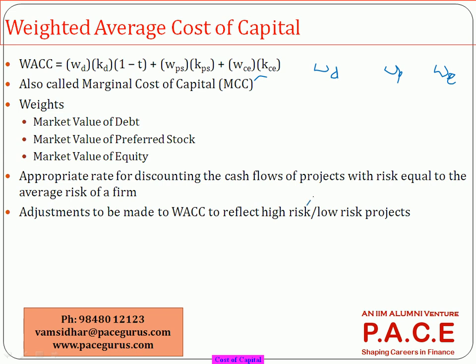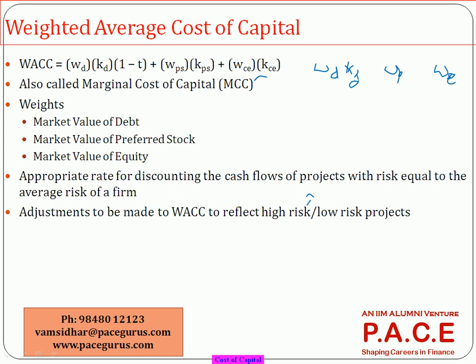Each of them has a cost. What is my interest rate? That is my cost of debt. We'll talk about how we determine it. My interest costs contribute to the cost of debt. What preference dividend I have to pay comes in the form of the cost of preference shares. Similarly, for the cost of equity, the dividend I am paying comes out as the cost of common equity.